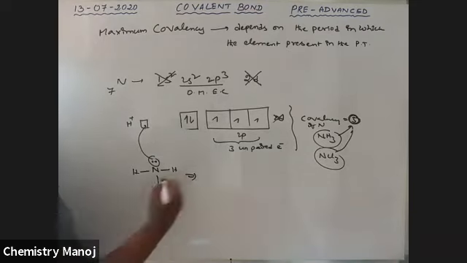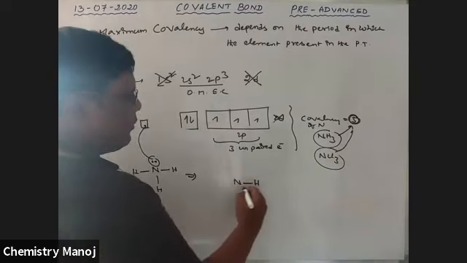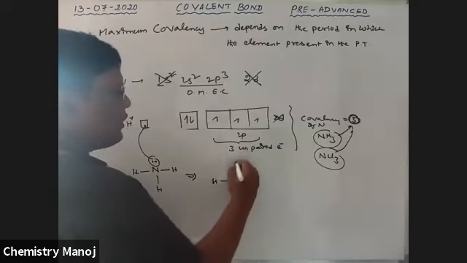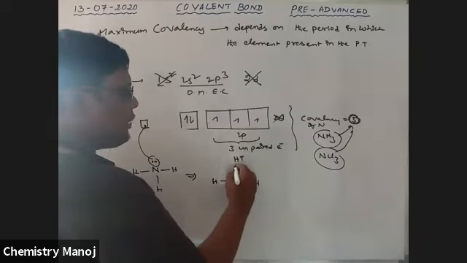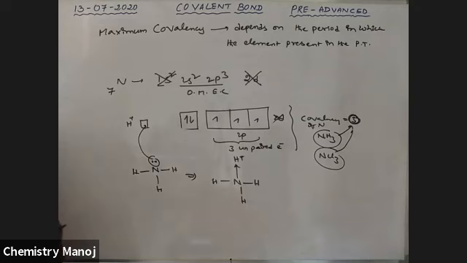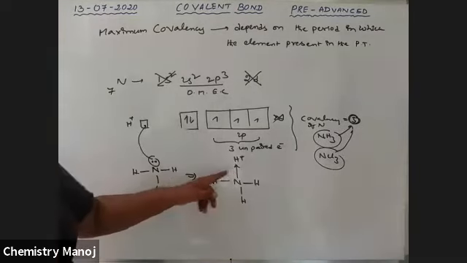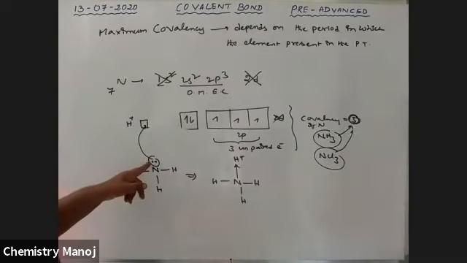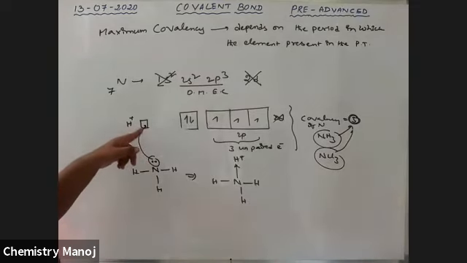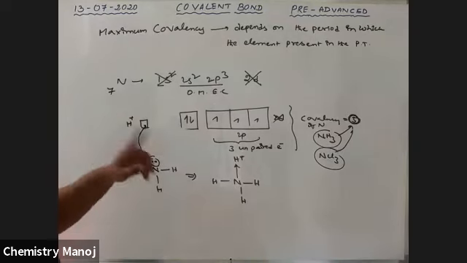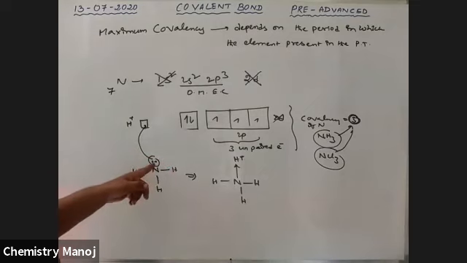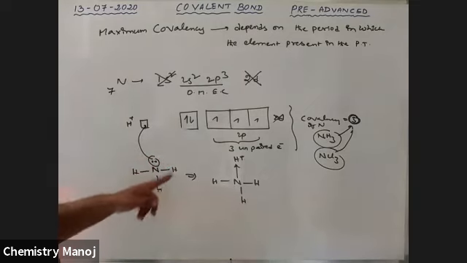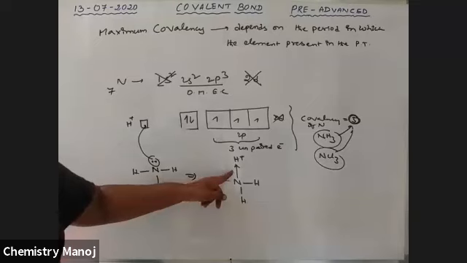Therefore, nitrogen has 3 normal covalent bonds, and with H plus there is a coordinate covalent bond. So the lone pair of nitrogen can be donated to any species having an empty orbital. That is a coordinate covalent bond. I will explain later, please wait. That coordinate covalent bond is also possible for nitrogen.